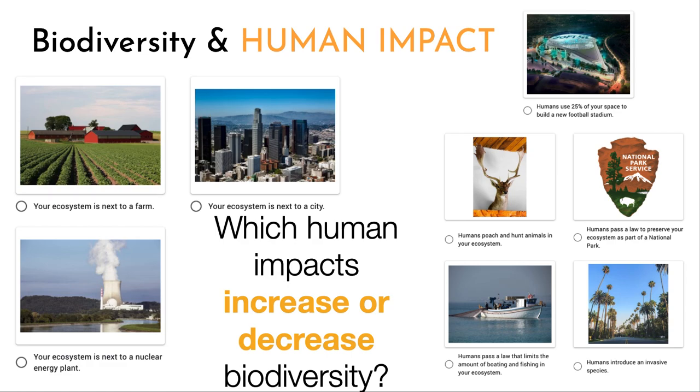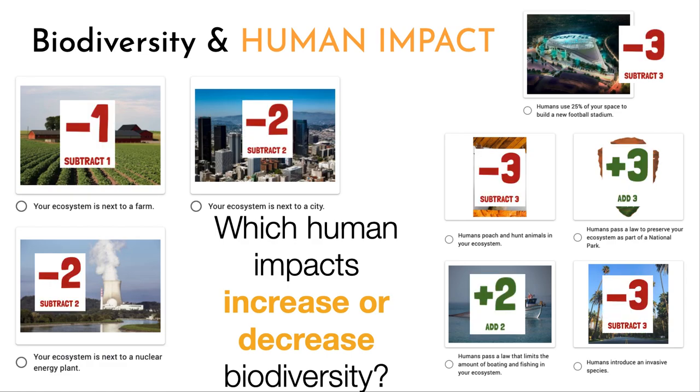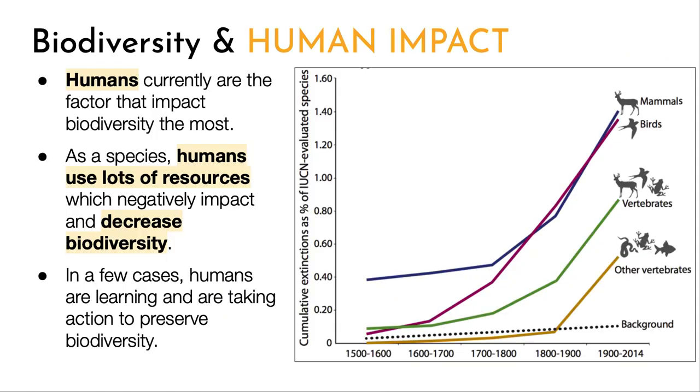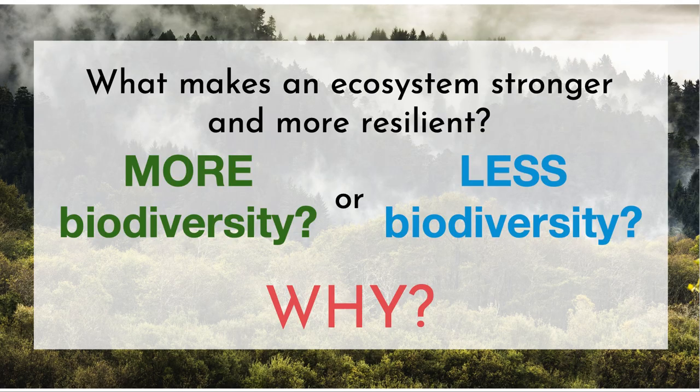Which human impacts increase or decrease biodiversity? As you can see, most of our impacts decrease biodiversity. Humans currently are the factor that impacts biodiversity the most. As a species, humans use lots of resources, which negatively impacts and decreases biodiversity. In a few cases, humans are learning and taking action to preserve biodiversity.